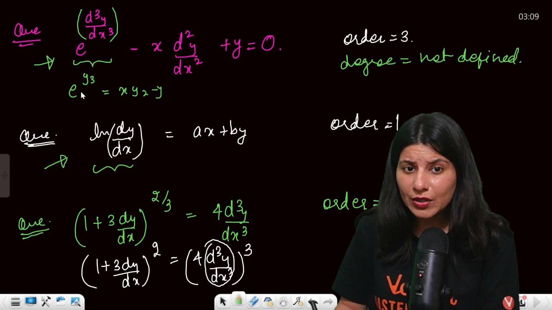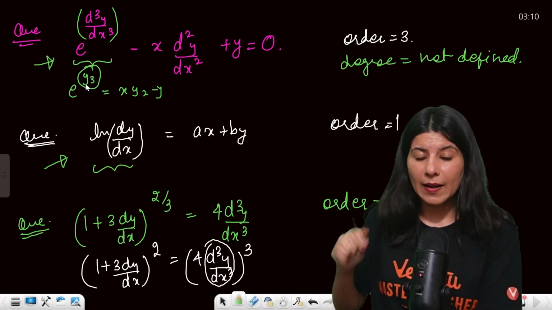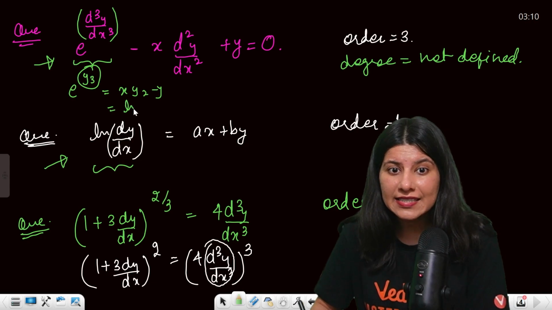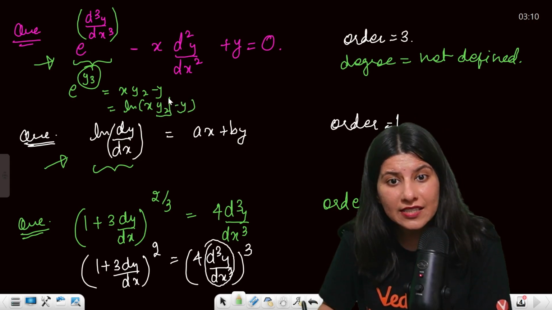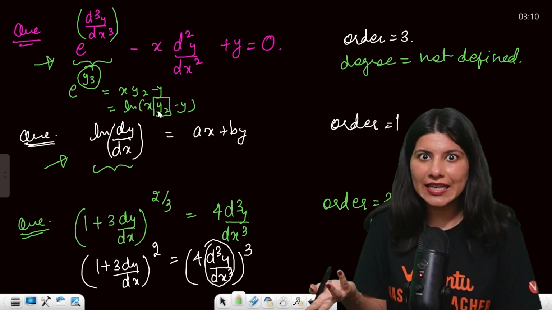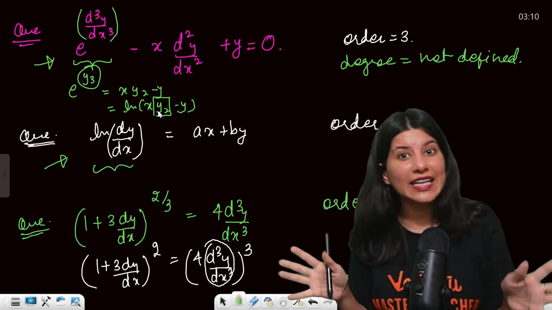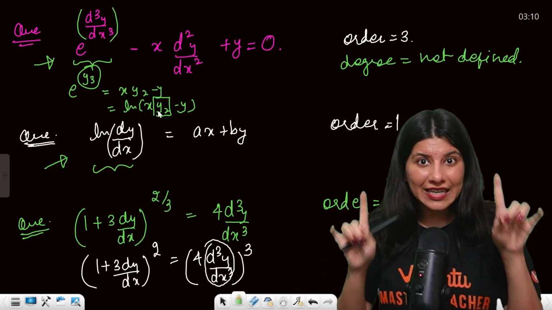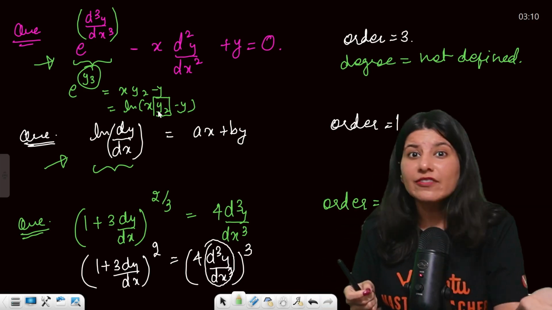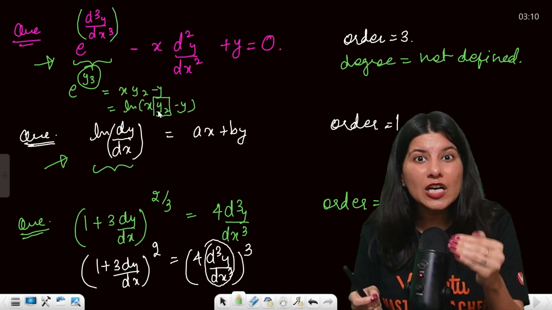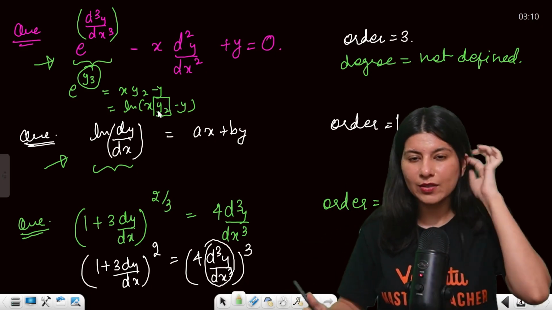But even if you take log both the sides, what will happen is y3 will get freedom. But now the right hand side, this is log x y2 minus y. Now this differential coefficient y2 is again a differential coefficient that will get stuck inside another function. So again, that's a big trouble. So the condition of degree to be defined properly, your any differential coefficient cannot be input of any function. Okay, are you getting my point?